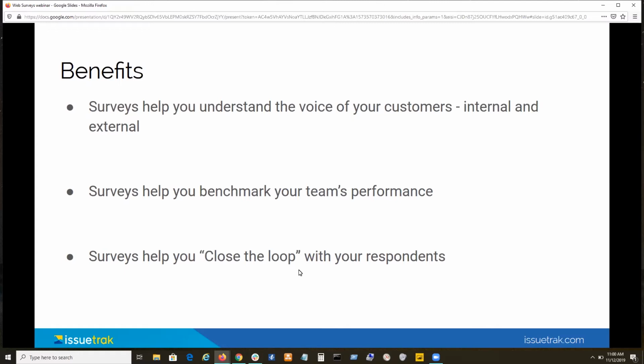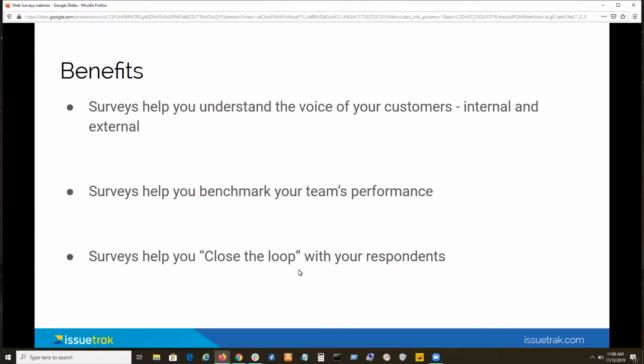Now, there's another idea here in benchmarking your team's performance, right? In taking the temperature of that relationship, we're also looking at goals and KPIs, right? That's where your goals and your KPIs come in. They should tell you if you're making that relationship better, if you're improving that, or if you're not, or if things are falling off. That's where benchmarking your team's performance really comes into play, is taking the temperature of that relationship and telling you, hey, we can improve here, or maybe we're not hitting our KPI there, so let's improve.